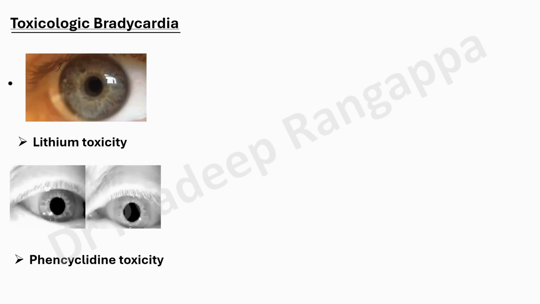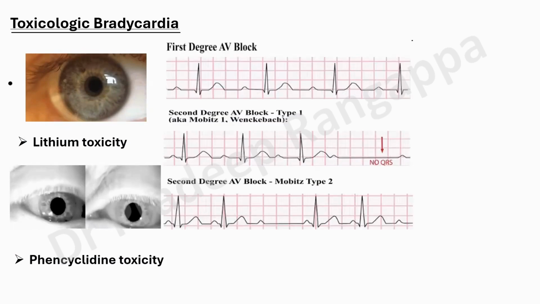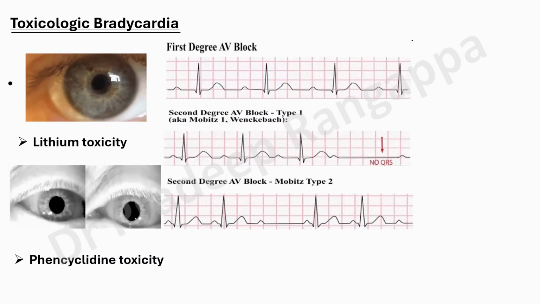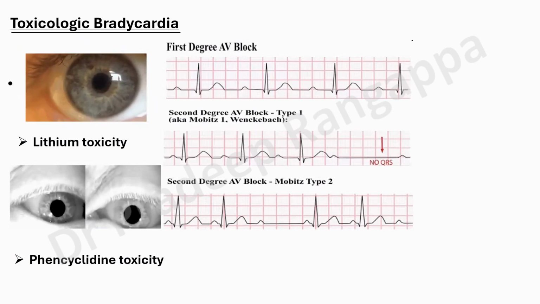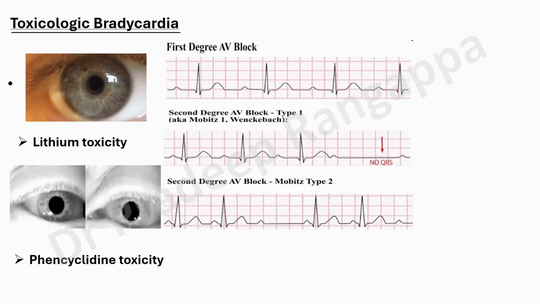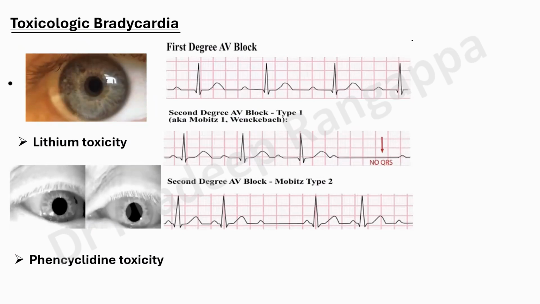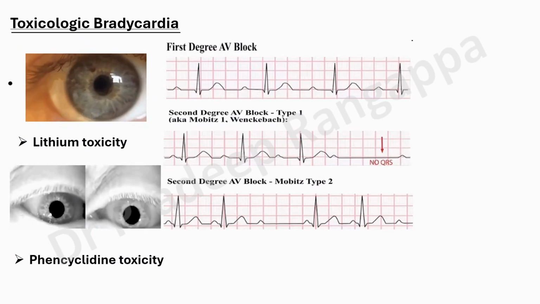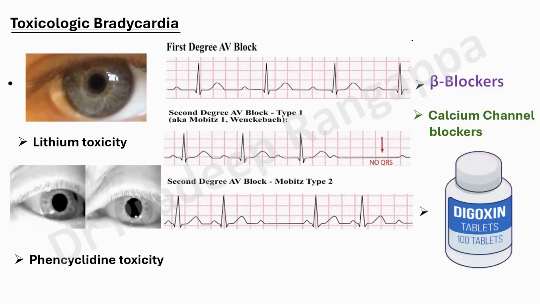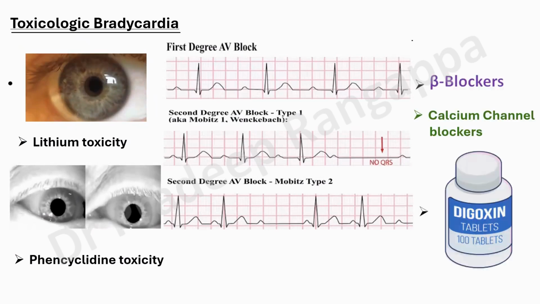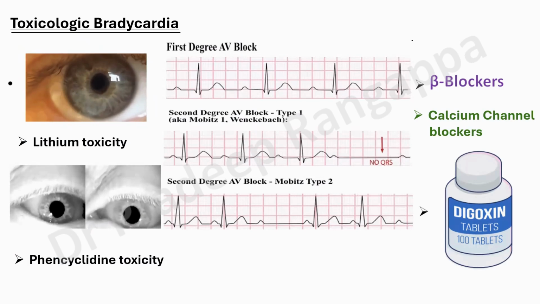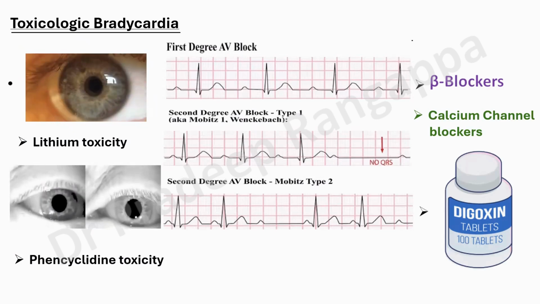Lithium toxicity is a horizontal nystagmus, and bradycardia, I said sinus rhythm, can come with AV blocks, first, second and third degree. Even with bradycardia, they can have type 1 block, Wenckebach's, type 2 Mobitz block, and even complete heart block. So this is the categorization of toxins coming with this. And as I already said, beta blockers, calcium channel blockers cause bradycardia with these blocks, and digoxin. Digoxin causes this block.